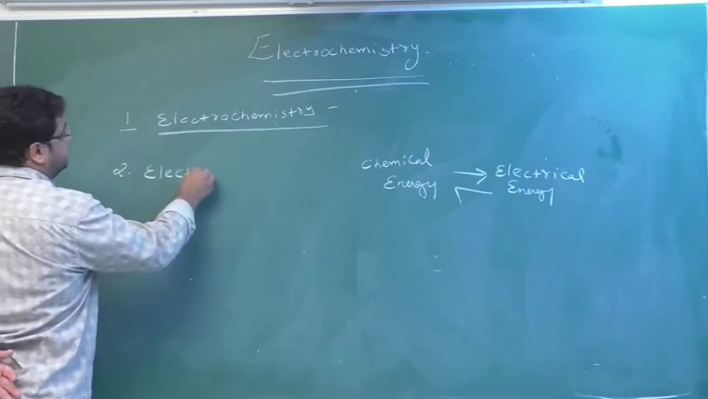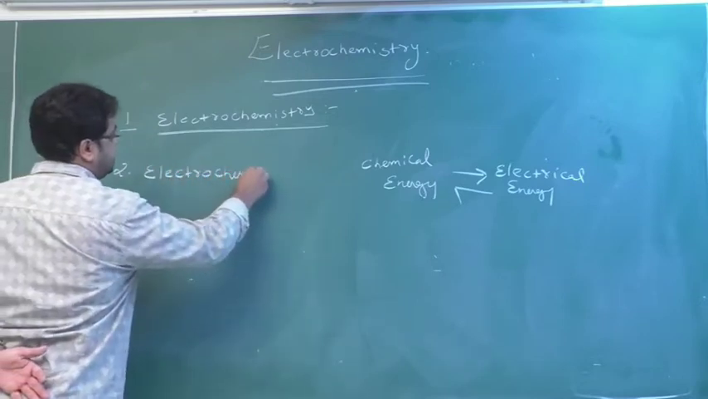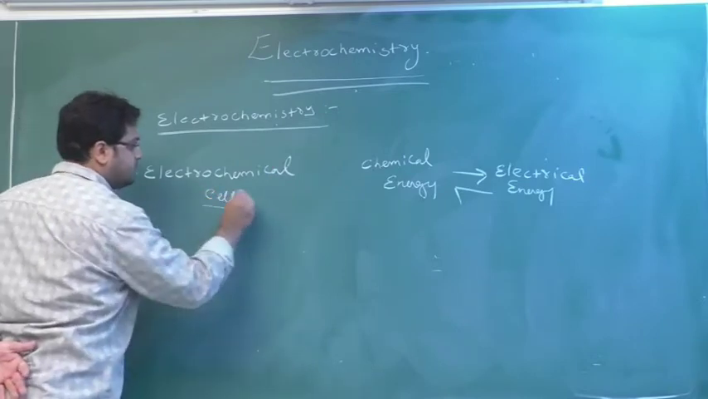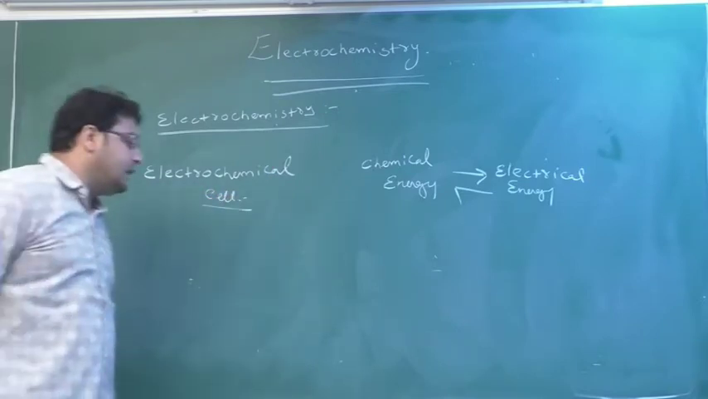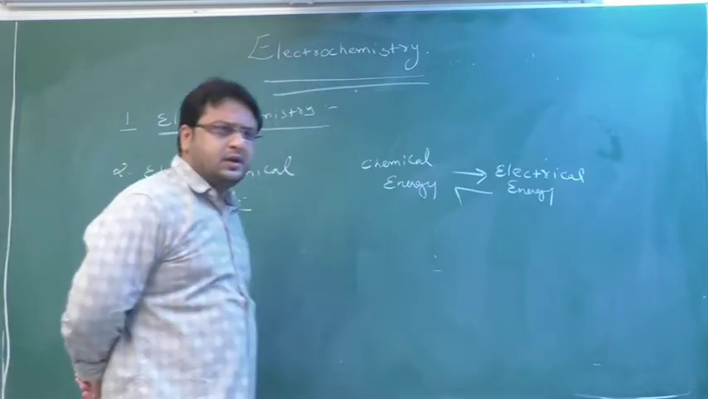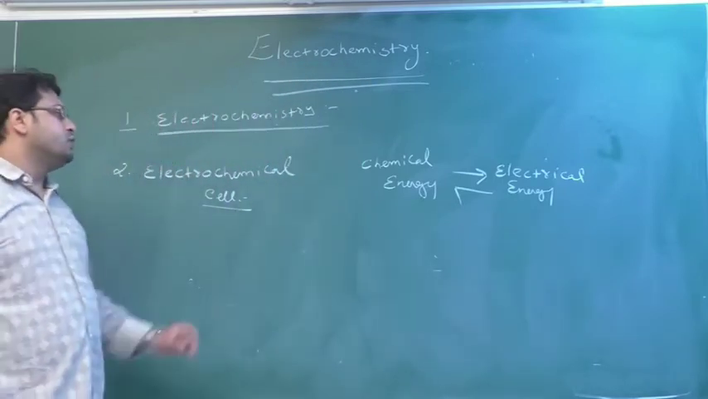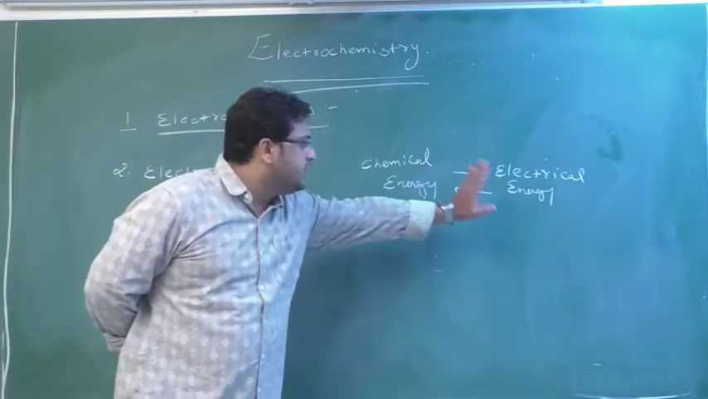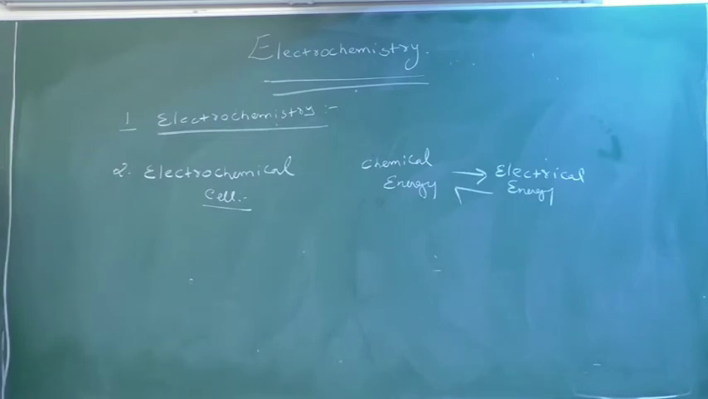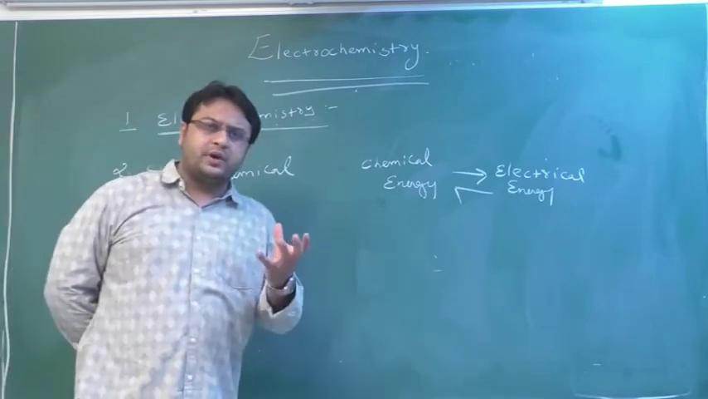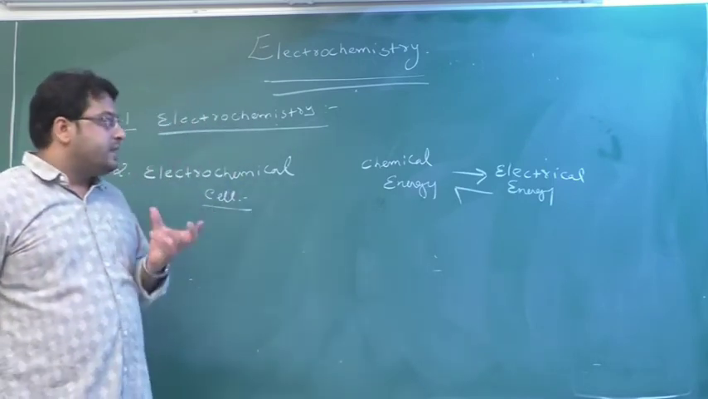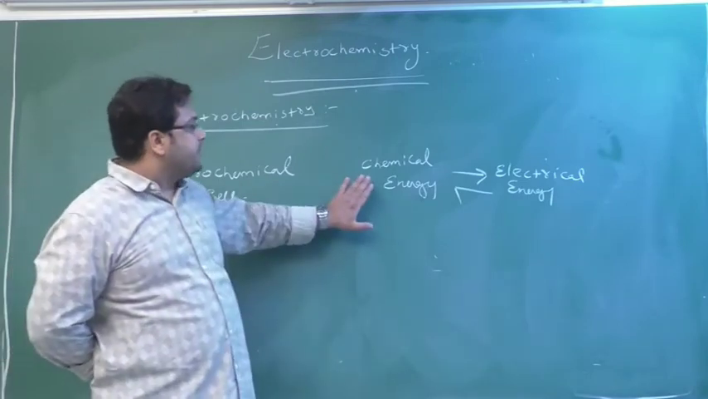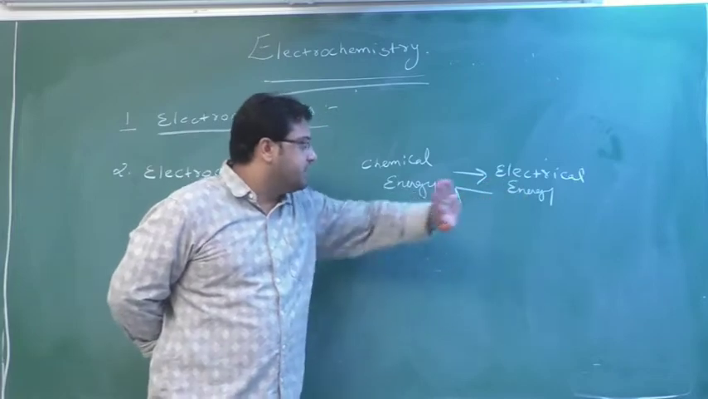So now the second point comes, that is the electrochemical cell. So what is this? See, very simple. An electrochemical cell is a device which uses the principle of conversion of chemical energy into electrical energy. What is the electrochemical cell? It's a device. It's one kind of apparatus. That device uses what?